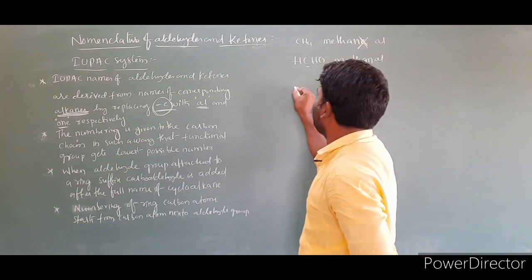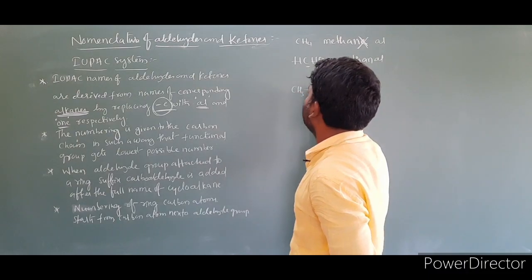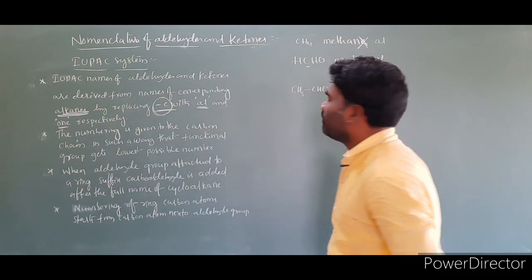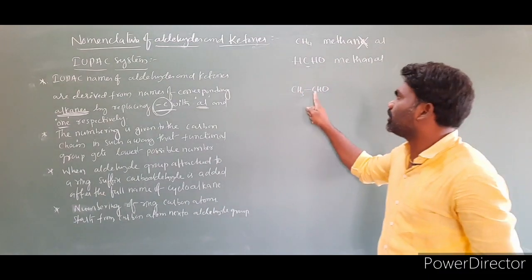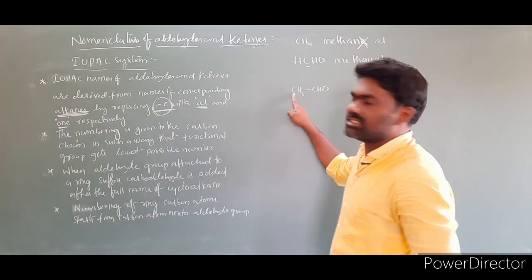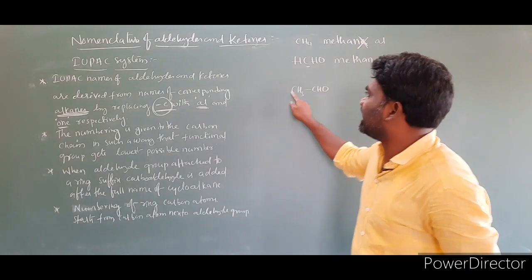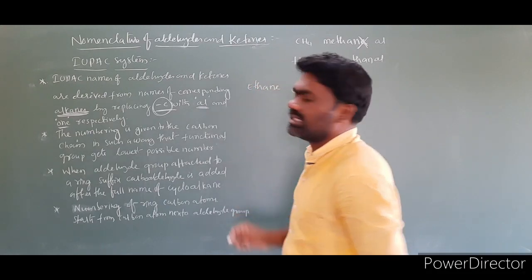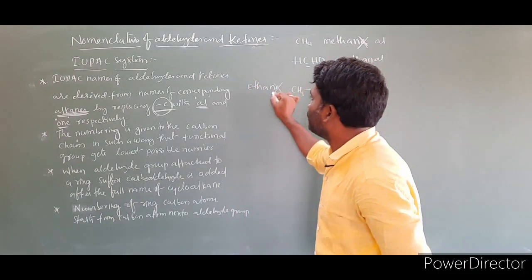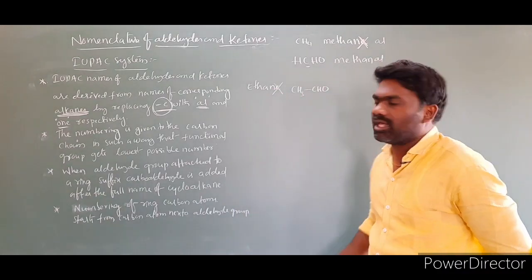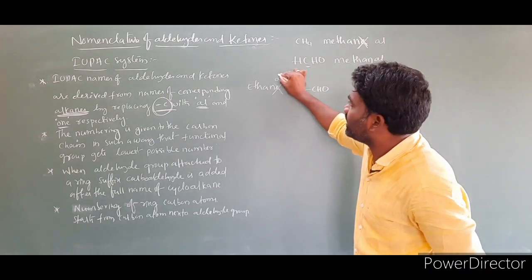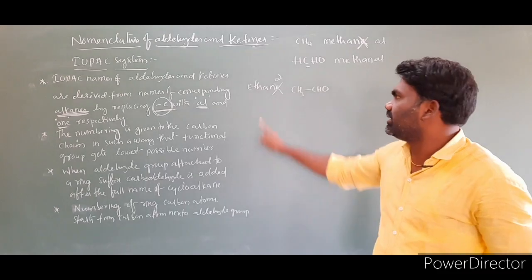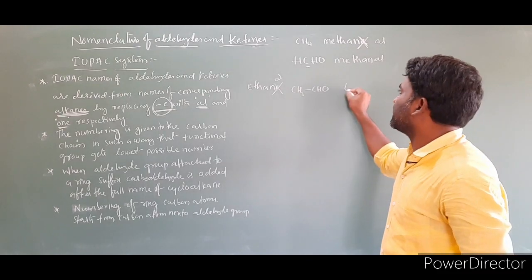I can take one more example, CH3CHO. What is the name of this compound? Two carbons is there. Two carbons in the sense we have ethane. From ethane, E we have to remove. Then we have to add al at the end. Then the name of this compound is ethanal.